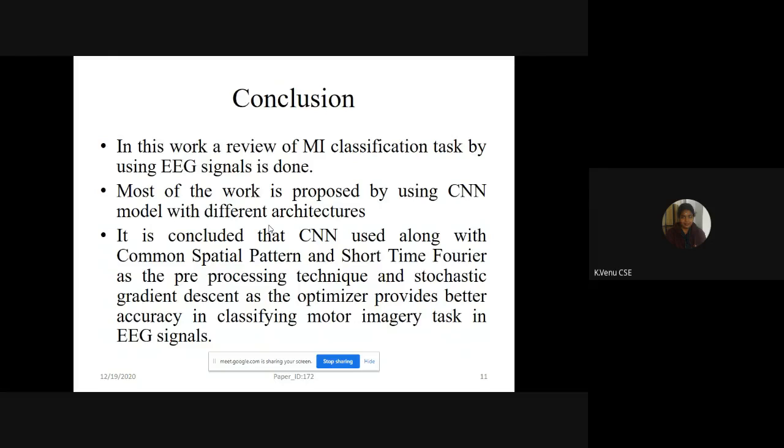In most of the papers, stochastic gradient descent is used as an optimizer, which is a training algorithm used for updating the weights in the deep learning techniques. Hence, it is concluded that a CNN, when used along with a common spatial pattern and short time Fourier transform as pre-processing techniques, and stochastic gradient descent as optimizer, provides better accuracy when compared with all other techniques used in classifying the motor imagery task in EEG signals.